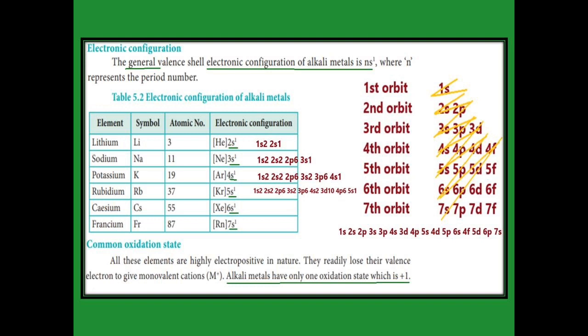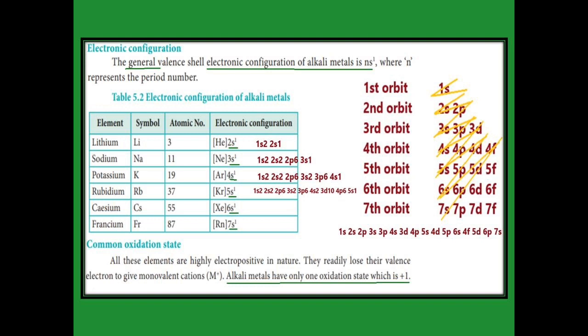Then on the right hand side I indicated how we are going to write the electronic configuration. The first orbit always contains the 1s orbital, the second orbit contains 2s 2p orbitals, the third orbit contains 3s 3p 3d, the fourth orbit contains 4s 4p 4d 4f, and from the fifth onwards 5s 5p 5d 5f, likewise sixth and seventh.